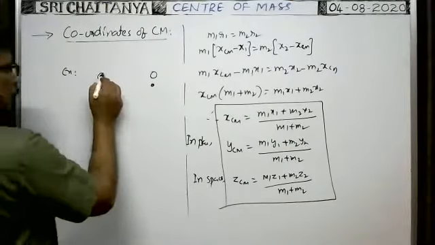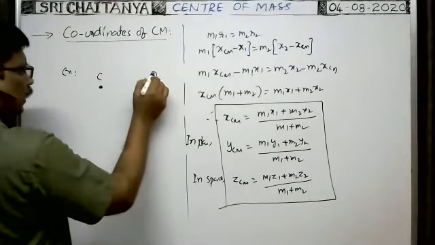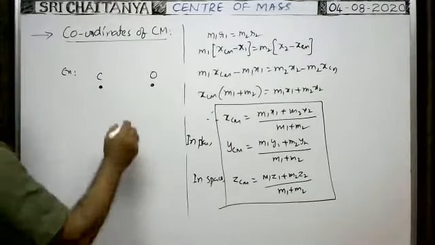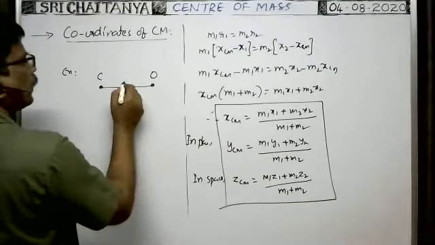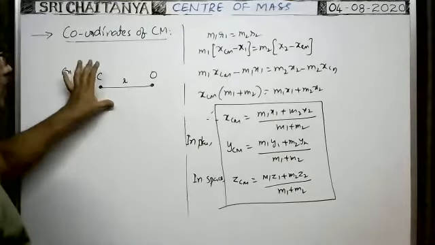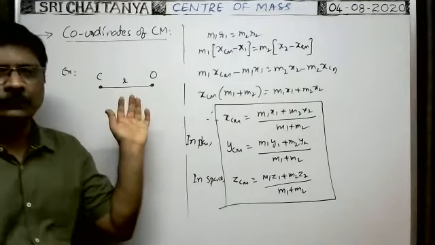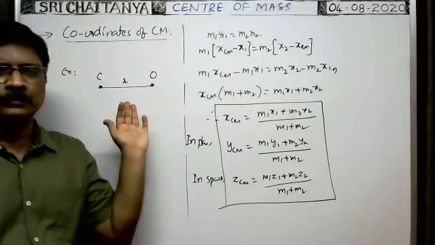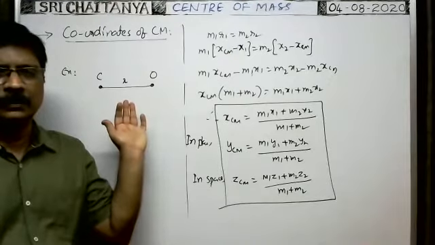Of course, carbon has mass number 12, and here oxygen is 16 atomic mass units. You know. These two are separated by a small distance. CO means carbon monoxide only, no? Is it correct or not?